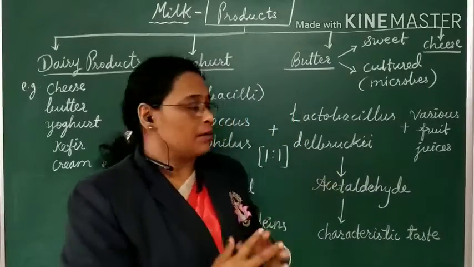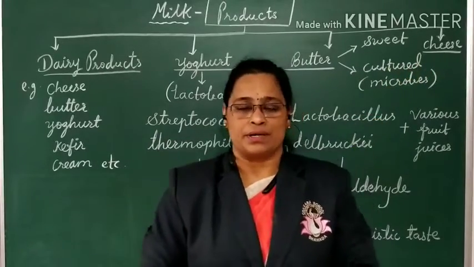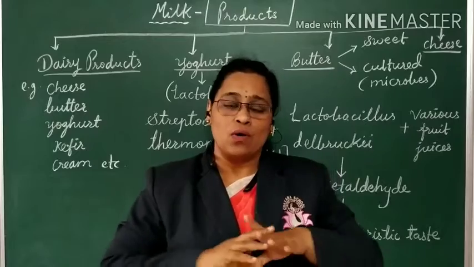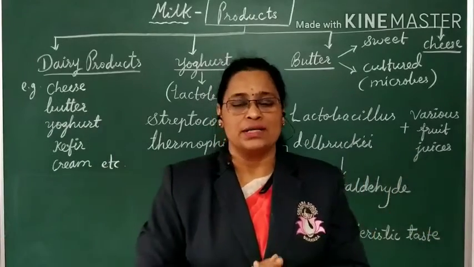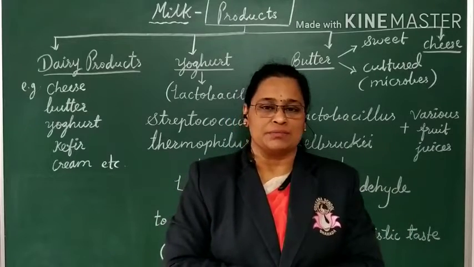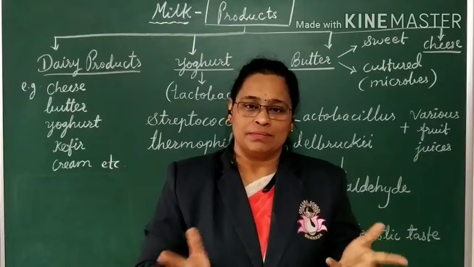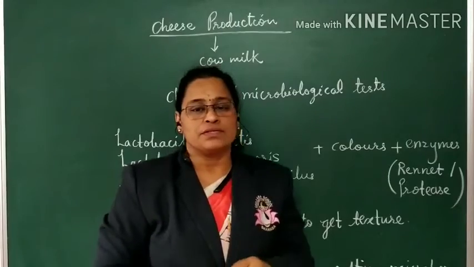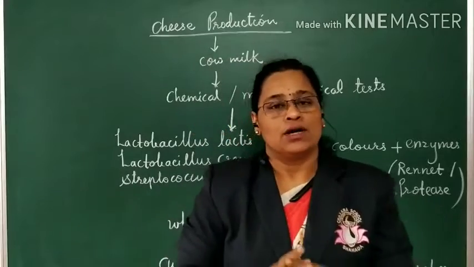But besides that, cheese. We are going to learn how cheese is prepared. Cheese is also used all over the world. Cheese is prepared in very large quantity, and people use it in their daily lunch or breakfast. Cheese production is done from cow milk all over the world.